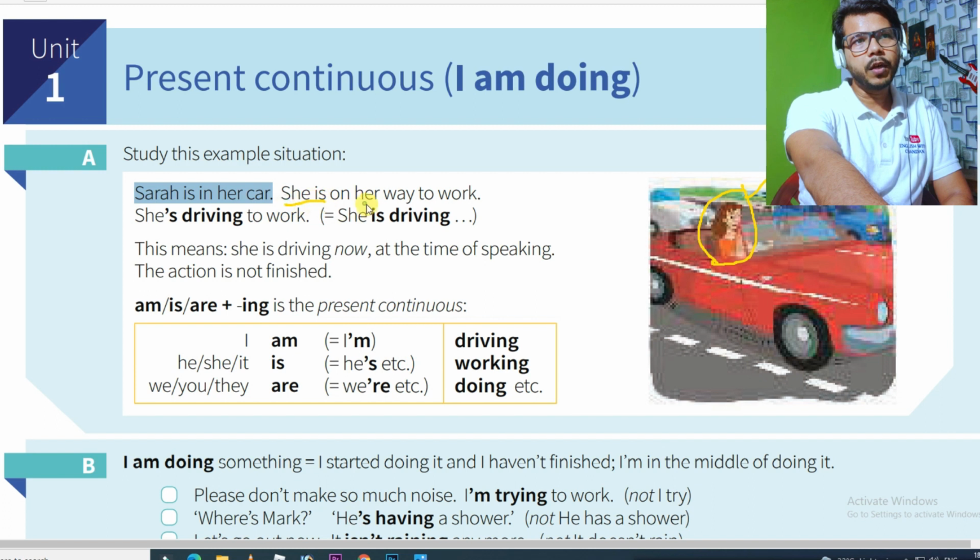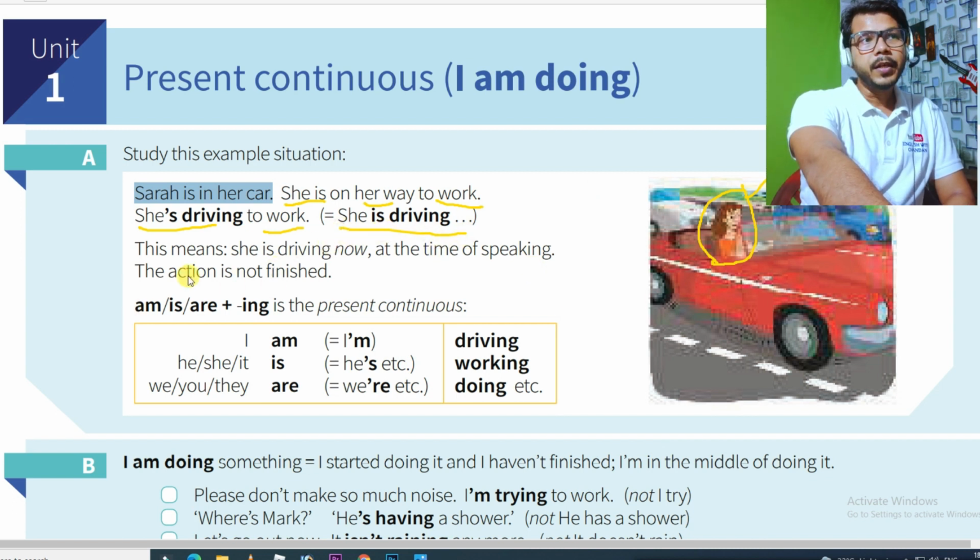She is on her way to work. It means this girl is going somewhere. Where is she going? She is going to her office. She is driving to work. It means how is she going? She is not going on foot. She is driving to work. It means she is driving. So this means she is driving now, at the time of speaking. The action is not finished.